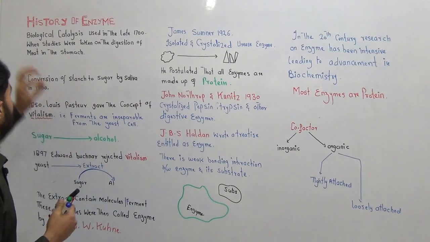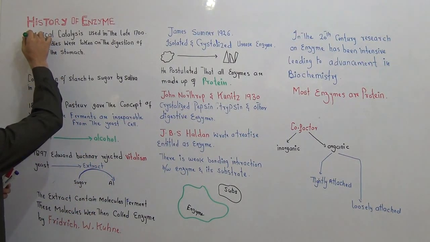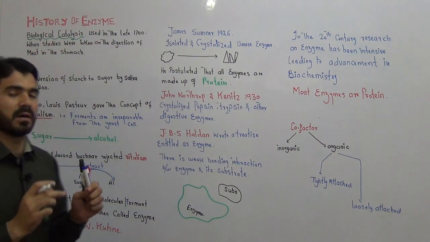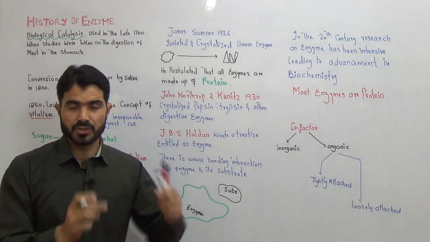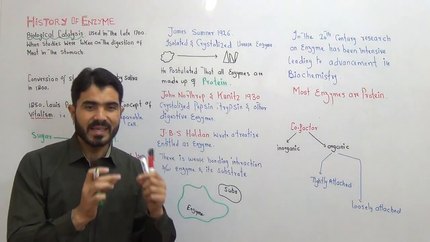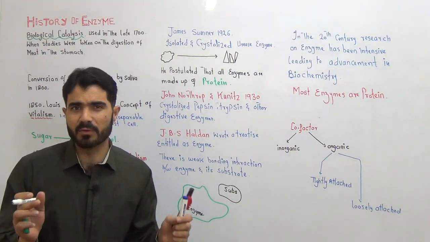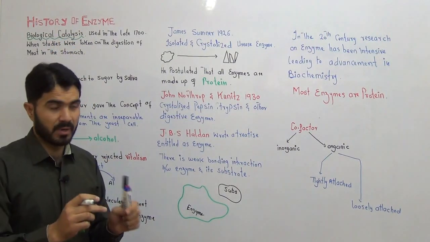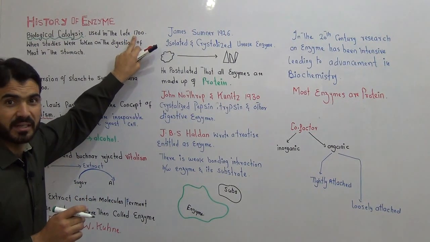The very first thing is the word biological catalysis. Catalysis is a term that is used for breakdown. When things are broken down, we call it catalysis. It is a simple word, and it came into being in the late 1700s.